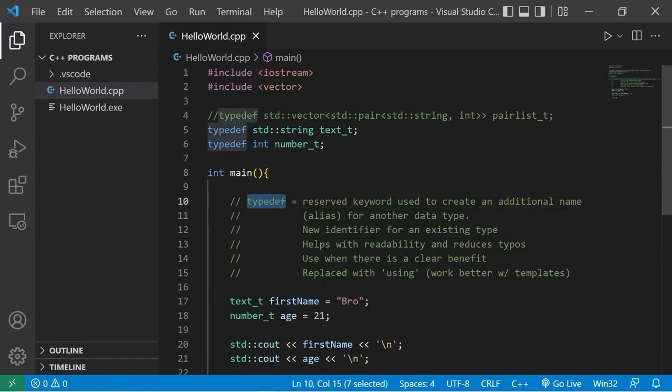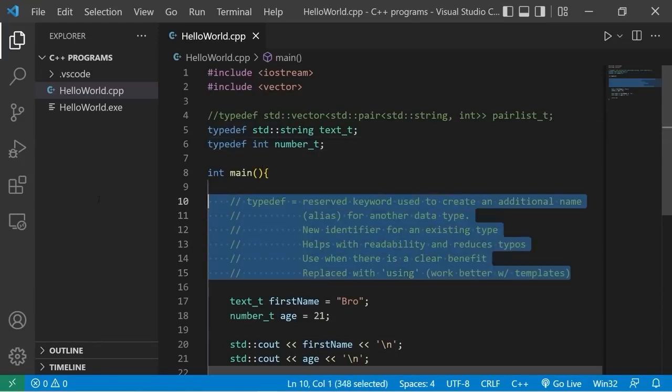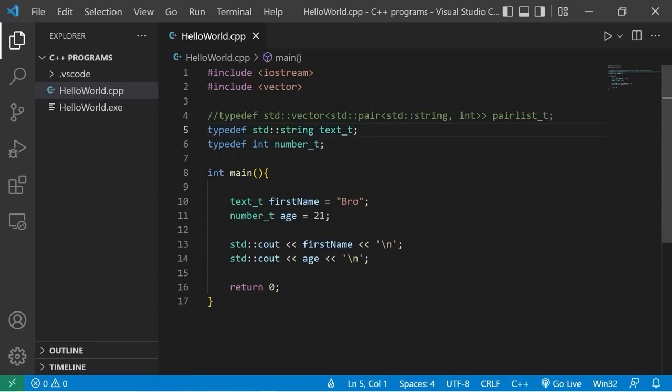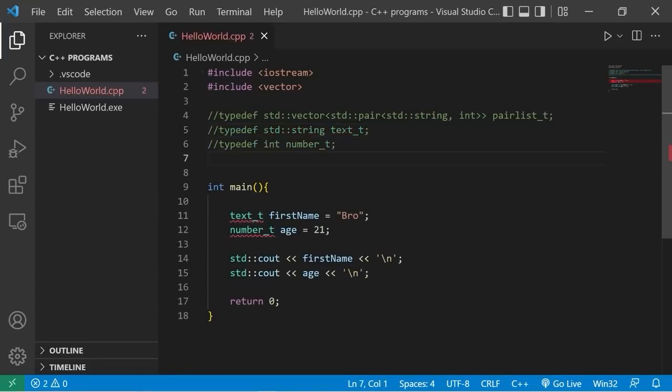Now, typedef has largely been replaced with the using keyword. That's because the using keyword works better with templates, which is a topic for another video. So in place of using typedef, I recommend using the using keyword. So I'm going to turn these lines into comments. Now, if we were to use the using keyword, we would type using, then the new data type. So let's say text t equals the old data type, standard string.